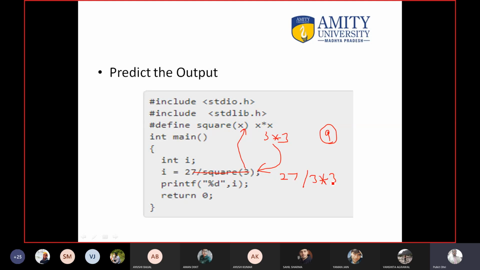Okay, once the macro is pasted, then you can do the evaluation. Now BODMAS means do the division first. 9 multiply 3, then you will get 27 as the answer. So I think the answer should not be 1. If someone is doing it wrong, the answer would be 3. But the answer cannot be 3. If the answer is 3, it means you have done the evaluation here, but macros are pasted first. First paste 3 multiply 3, then do the evaluation. Okay, that's why questions are asked from macros.